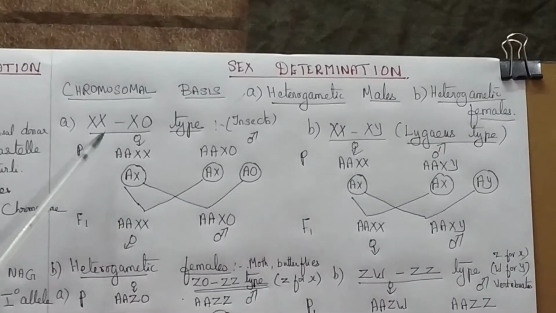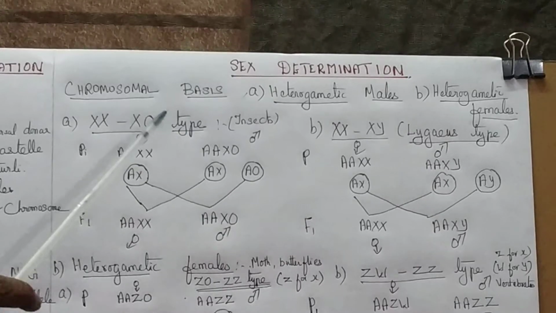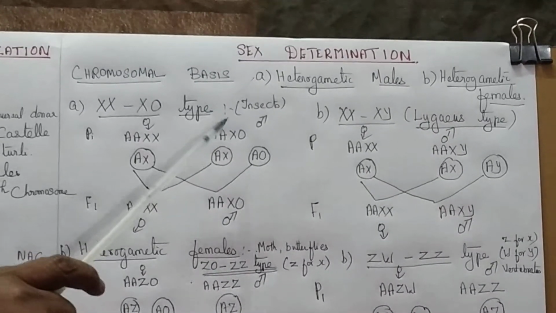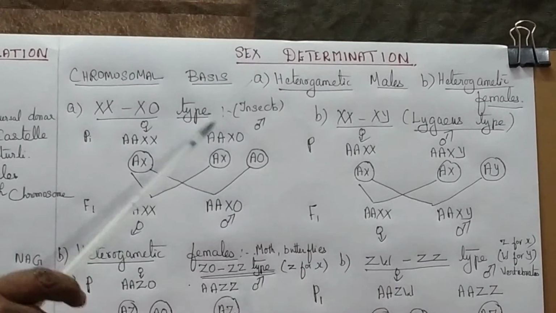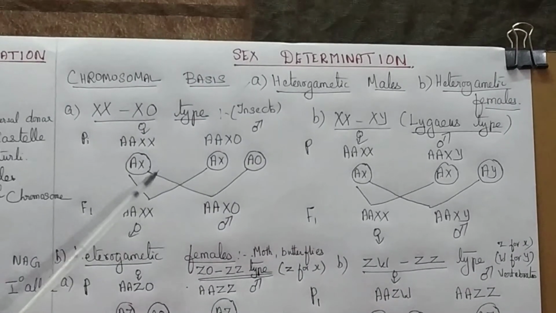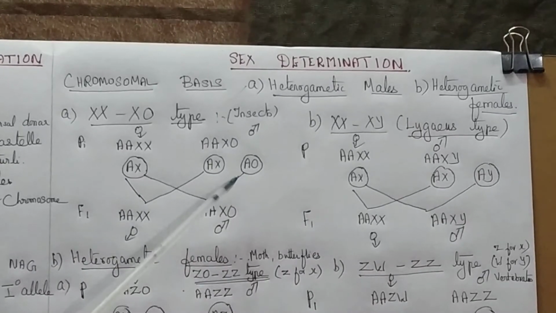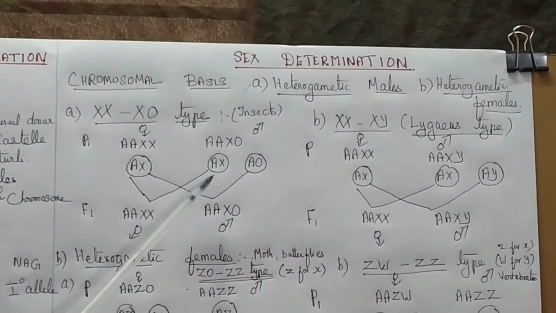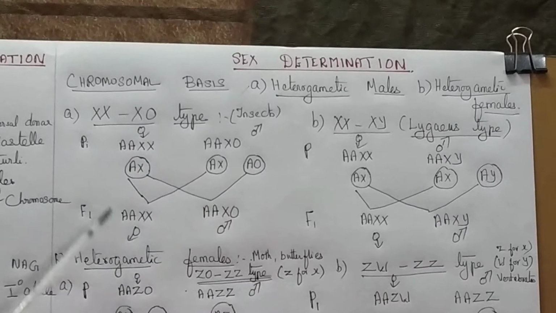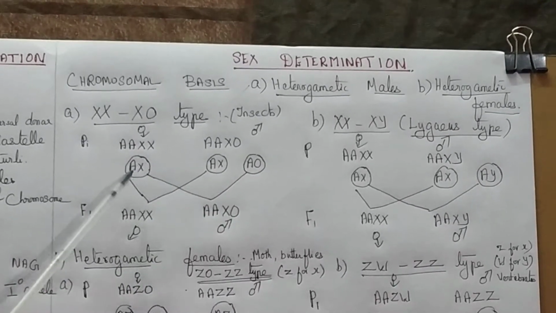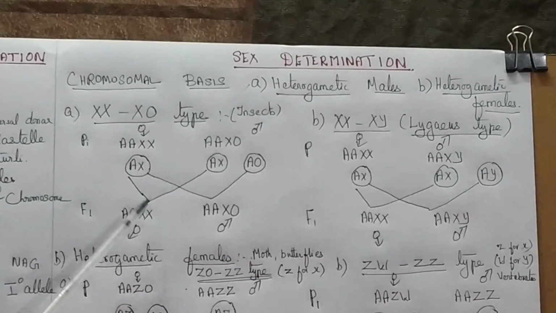The XX-XO type is seen in cockroaches, bugs as well as grasshoppers, these insects, where the male is producing two different sperms, gametes. The sex of the individual depends upon which sperm fertilizes the egg.